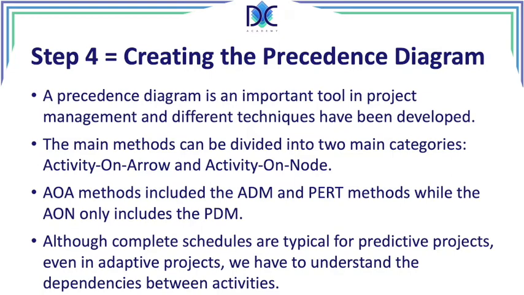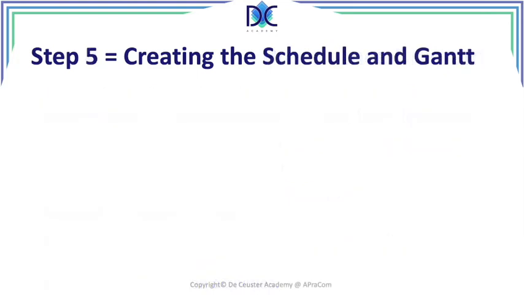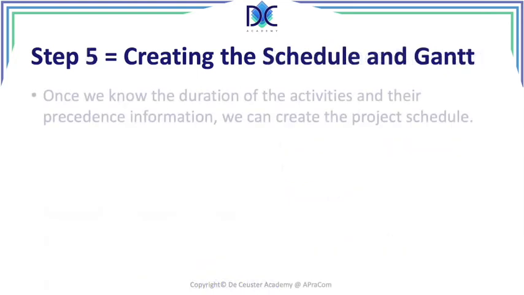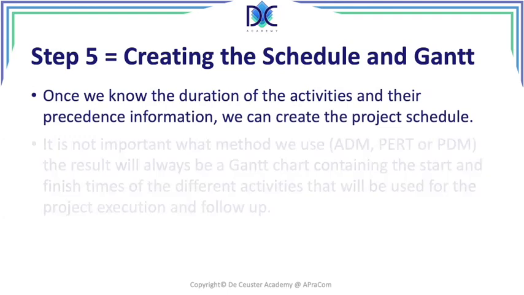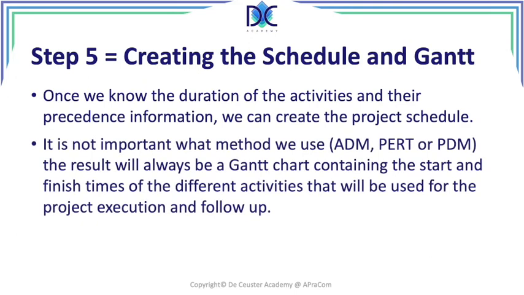Based on this, when we have the network, when we did all the calculations, start and finish time, we can create what we call the project schedule or the Gantt chart. Now, whatever method we use, the ADM, the PERT, or the PDM, the Gantt chart will always give you the same information, or should give you the same information. The Gantt chart will later be used for project execution and follow-up.